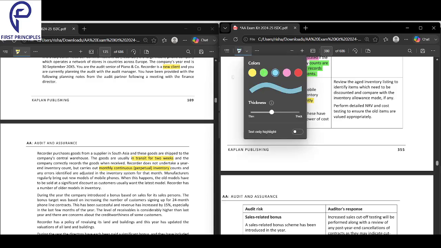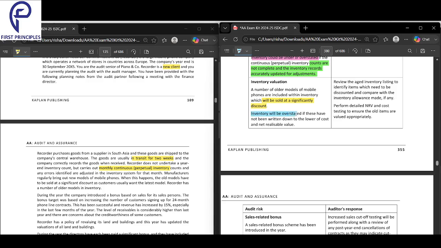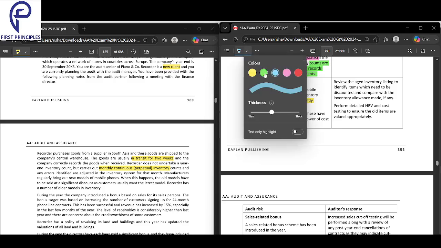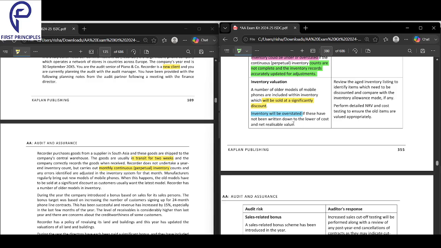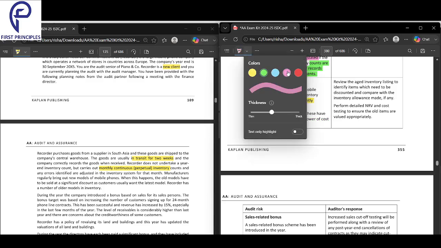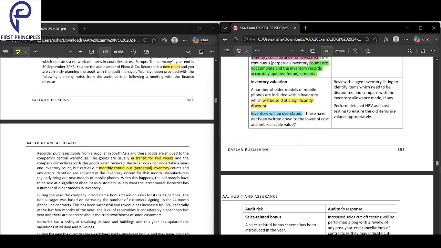What is the solution to this? If these have not been written down to the lower of cost or NRV, your inventory will be overstated. If these have not been written down to the lower of cost and NRV, your inventory will be overstated.